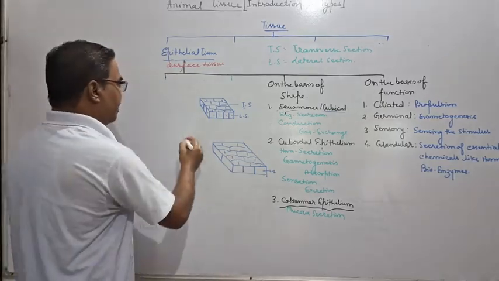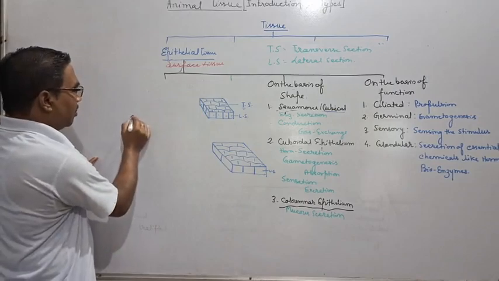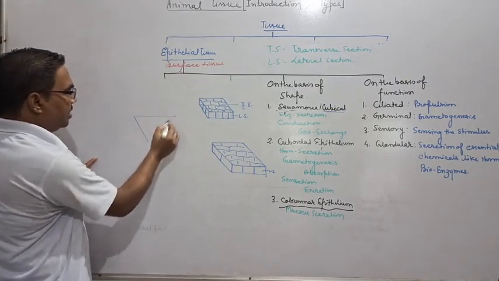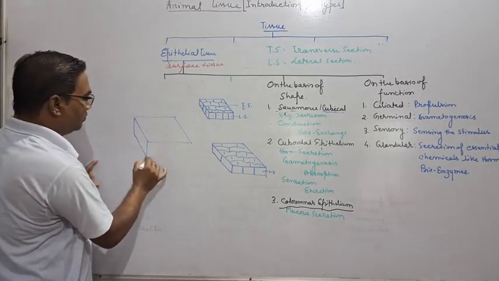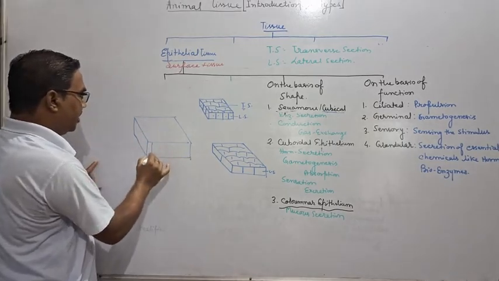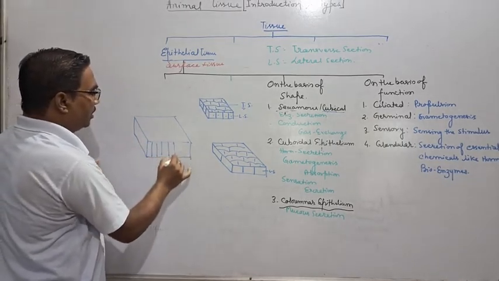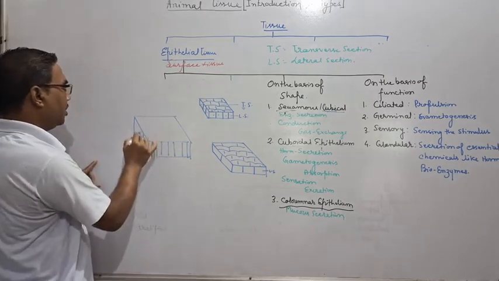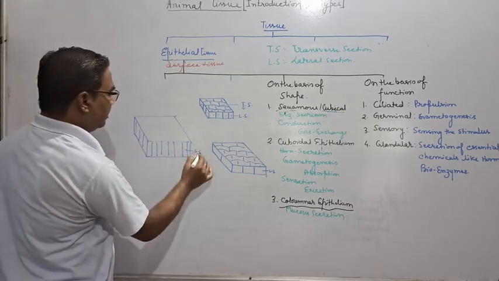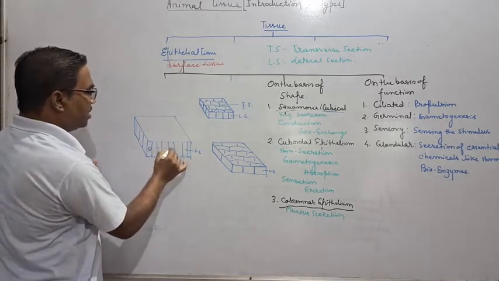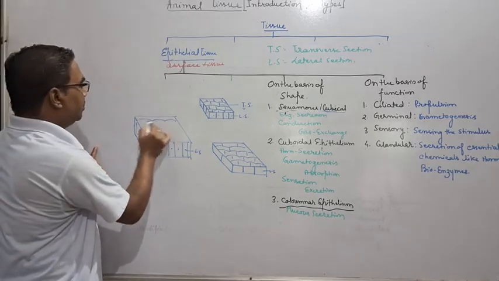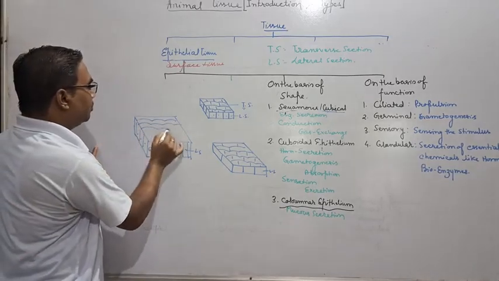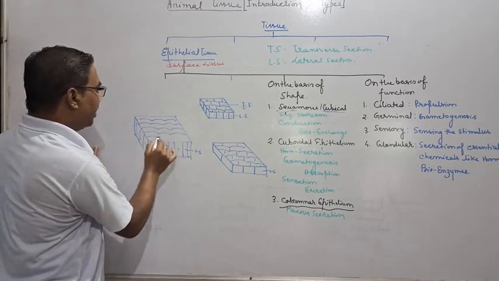Now columnar epithelium I am drawing here. If you will see under microscope, you will see it is as column. That means it is little bit longer than others. It will be longer in LS. Here you will see the nucleus, and here also it can appear polygonal or pentagonal in shape.